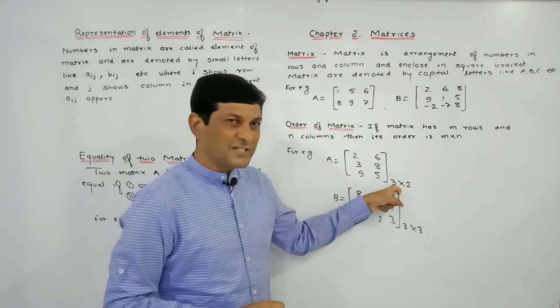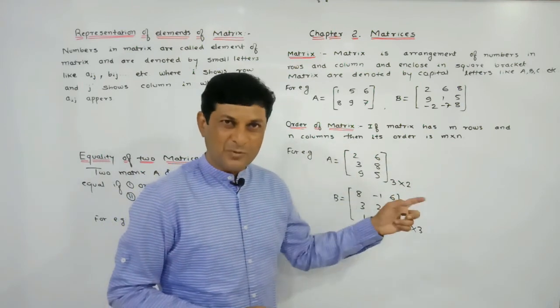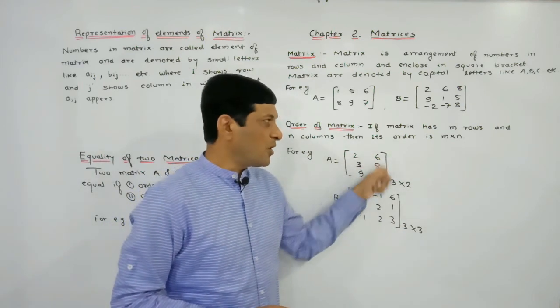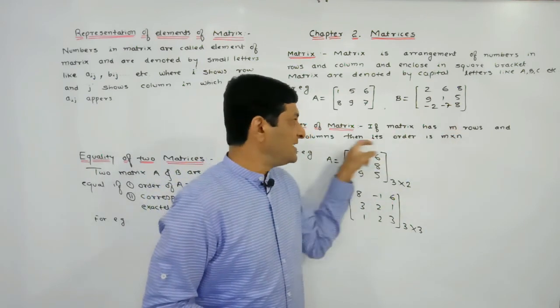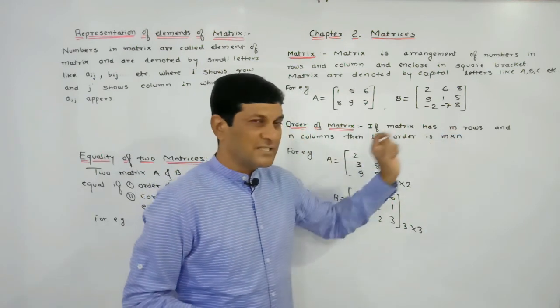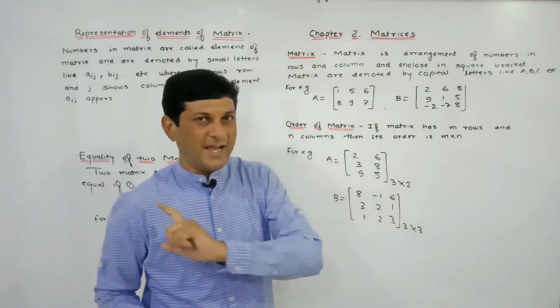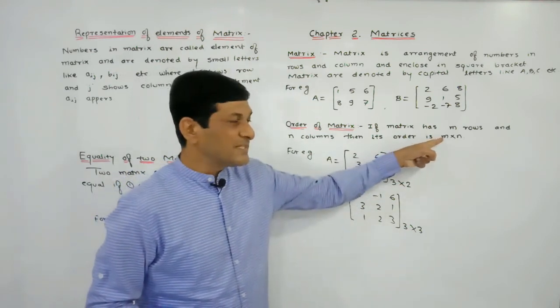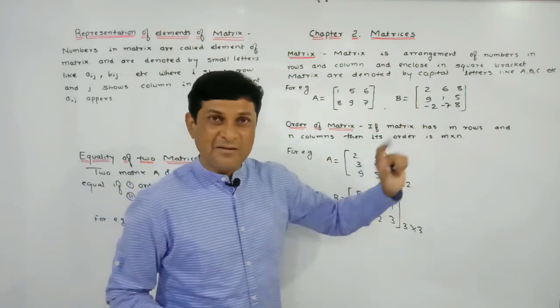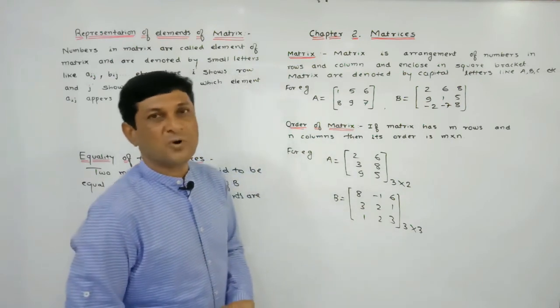The first number represents what? The number of rows. First count the number of rows, then count the number of columns. If m rows are there and n columns are there, then we can say its order is m by n. So the first number represents the number of rows and the second number represents the number of columns.